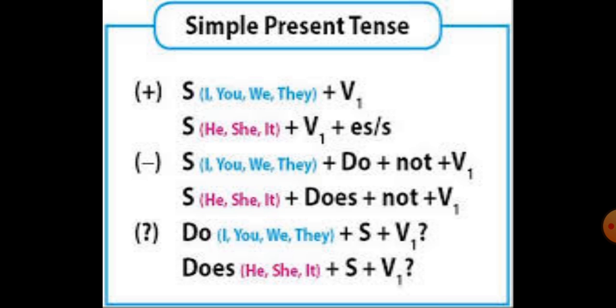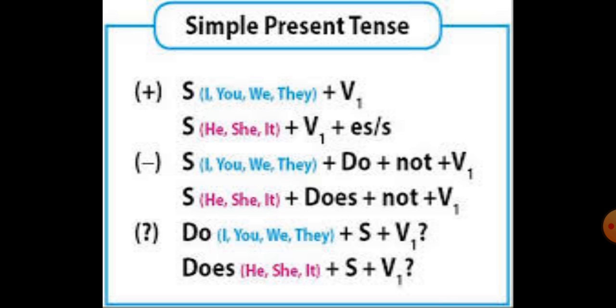Now if the sentence is negative, like I do not like reading, so here it will be do not, and if the subject is singular then it will be does not. Okay, if the sentence is interrogative, a question sentence, then the helping verb will come first, like do, then the subject, and then the first form of verb.